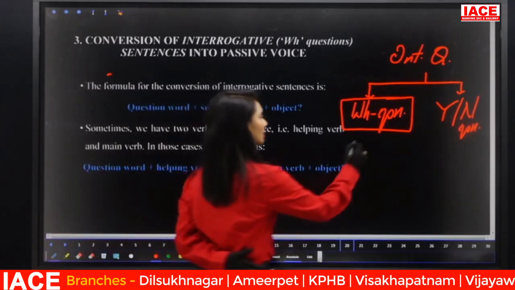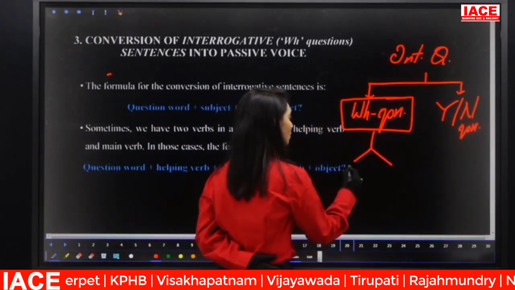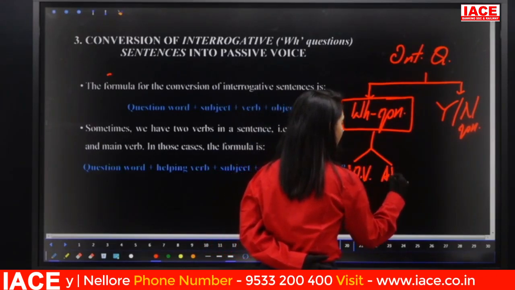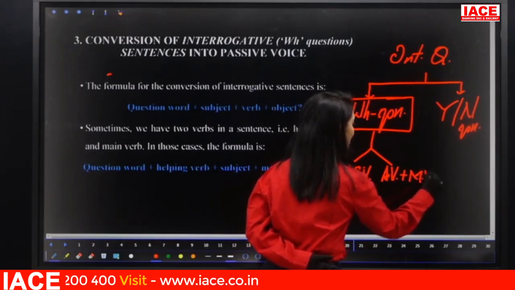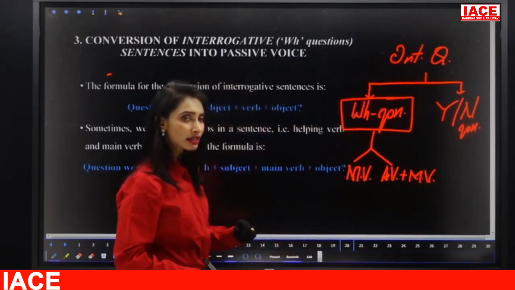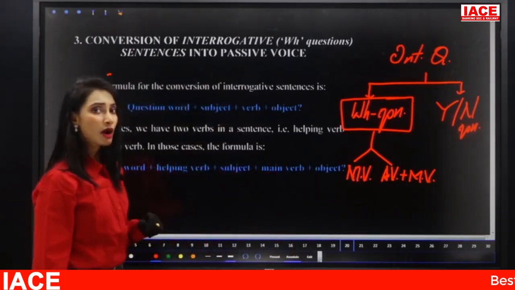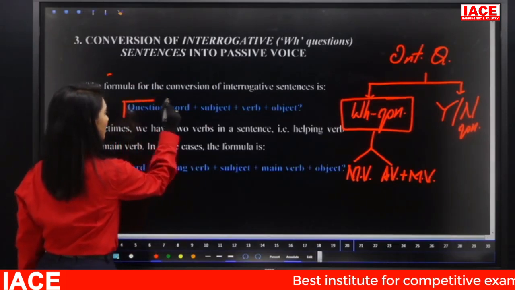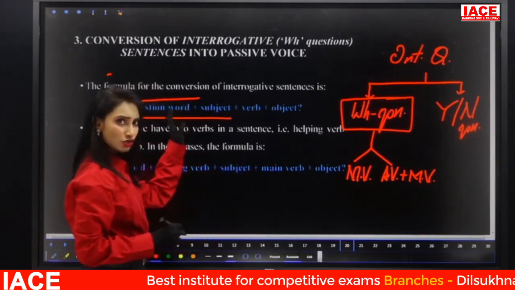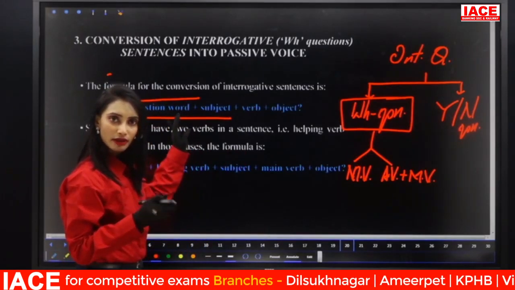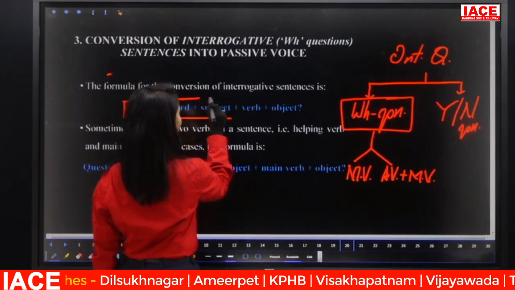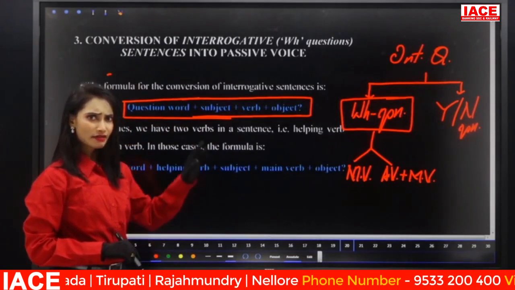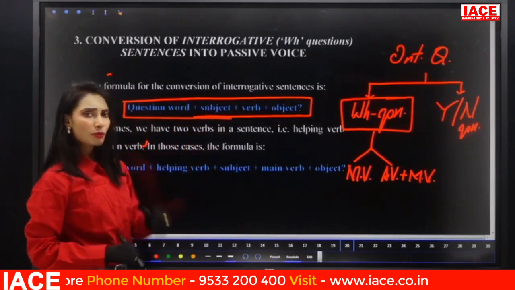One, again here I'm giving two types: with only one verb, that is the main verb, and two, with both auxiliary verb and main verb. First let us see the one with only one verb. If the sentence has only one verb, that is the main verb, then the conversion is question word, nothing but the WH word, what, when, where, why, plus subject plus verb, that main verb, plus object. That's it. That is the conversion. So question word plus subject plus verb plus object.